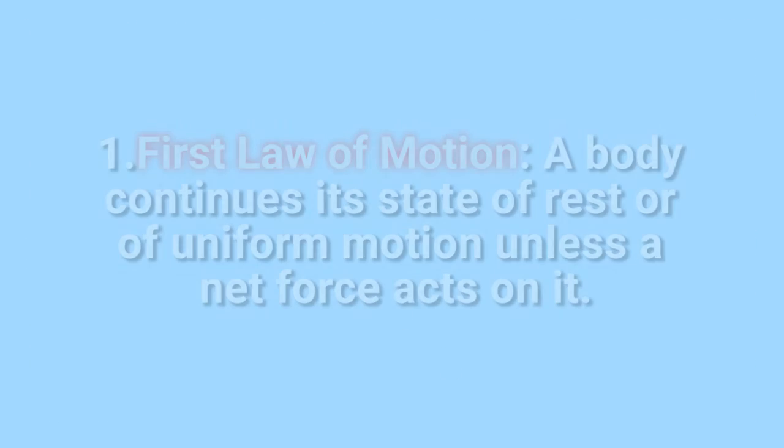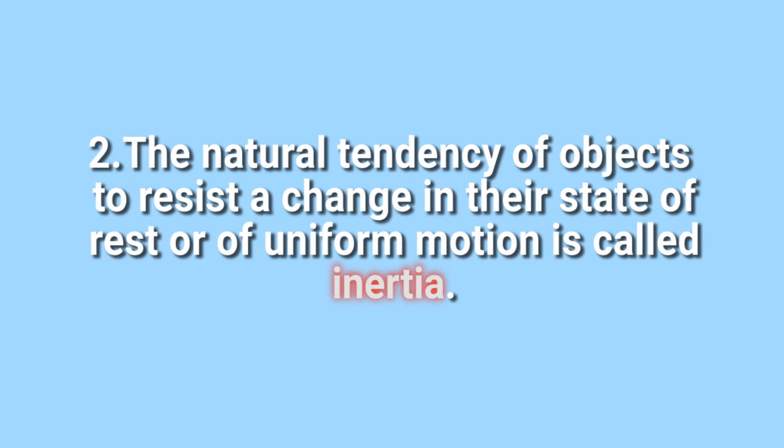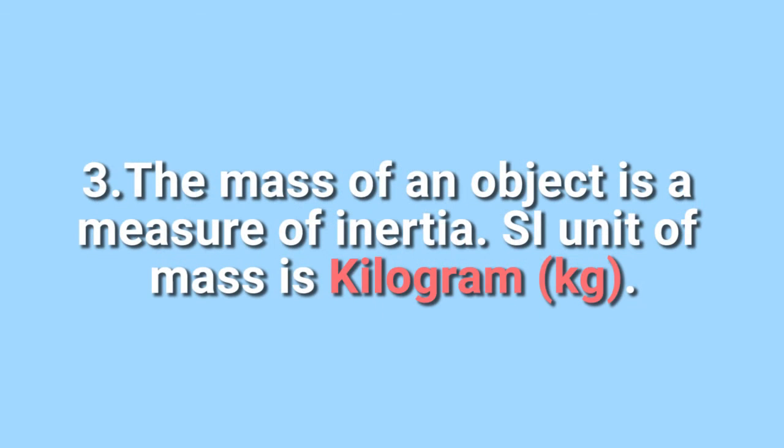Summary. First law of motion. A body continues its state of rest or uniform motion unless a net force acts on it. The natural tendency of objects to resist a change in their state of rest or uniform motion is called inertia. The mass of an object is a measure of inertia. The SI unit of mass is kilogram.